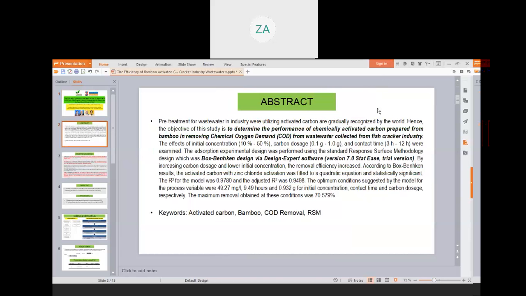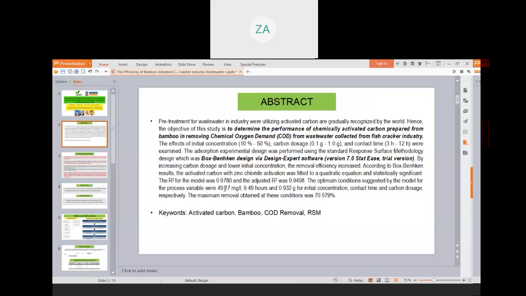First, let me briefly walk you through important keywords that were used in this presentation. Activated carbon is a versatile adsorbent manufactured from a wide range of amorphous carbon-based materials. Activated carbon possesses high internal surface area and a high degree of porosity, which contributes positively to its unique adsorptive properties. For this study, the carbon-based material chosen is bamboo, which was carbonized into activated carbon for the COD removal.